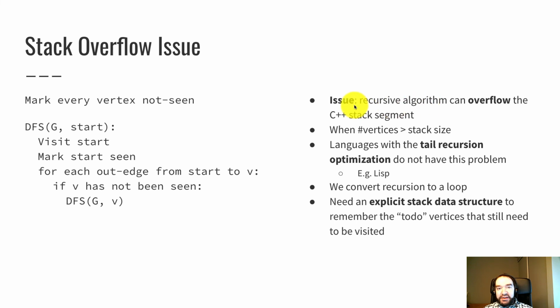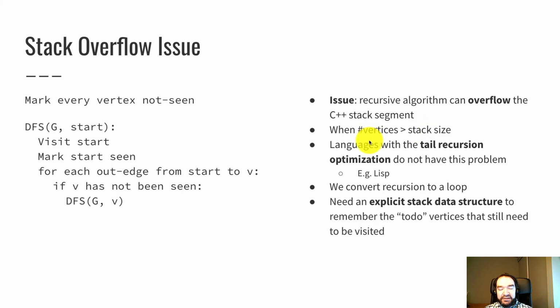However, there's a flaw in it if we try to implement this in the C++ programming language. This algorithm can overflow the stack if you have a very large graph. The reason is because every time this recursive algorithm starts, it puts something called a control frame on the control stack, and if you have a very large graph, we won't start popping off the stack until we get pretty far into it, and if you have enough vertices, this can overflow the stack. Basically, if the number of vertices is greater than the size of the stack, that could happen.